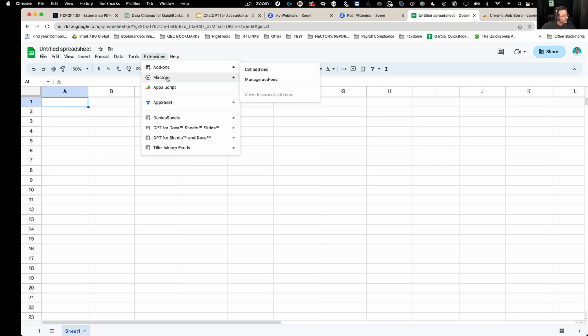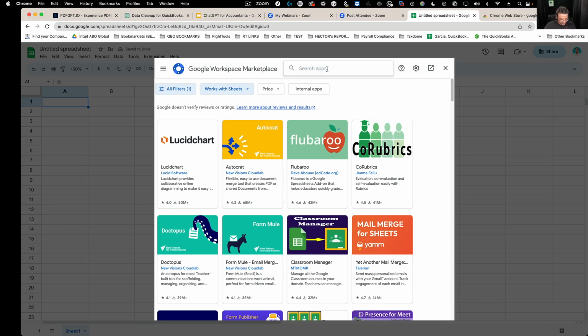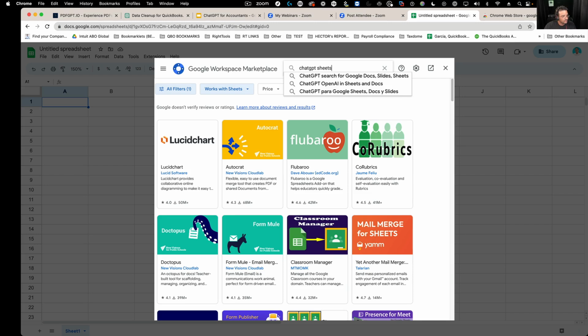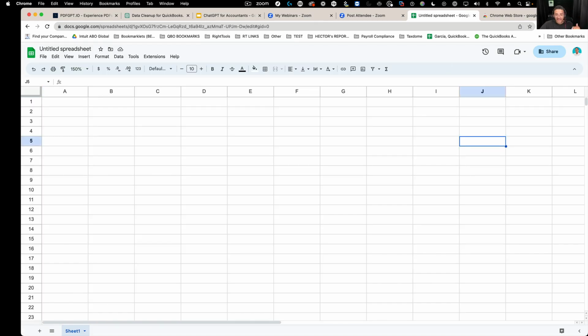or you can also search them in here. So you can go to add-ons, you can go to get add-ons, and you can put Chat GPT Sheets. Okay, and then you find them here. So I have this one here called GPT for Docs and Google Sheets. That's an add-on I installed into my Google Sheets, and I'm going to use the exact same principles. Nothing's really changing, but instead of copying and pasting that stuff into the ChatGPT chat box, I'm just going to work it inside of the spreadsheet.